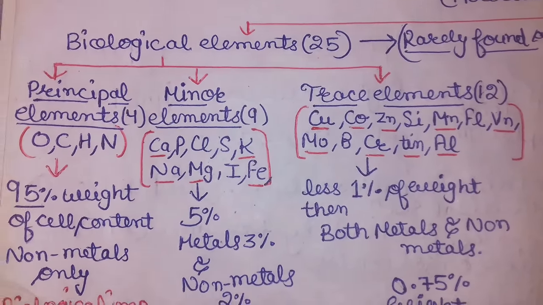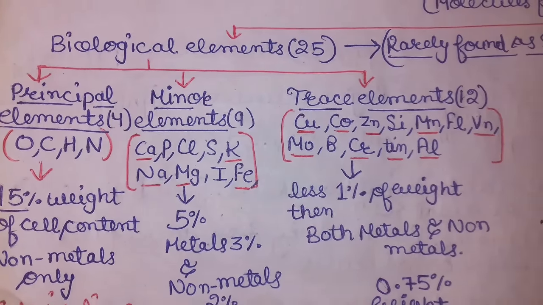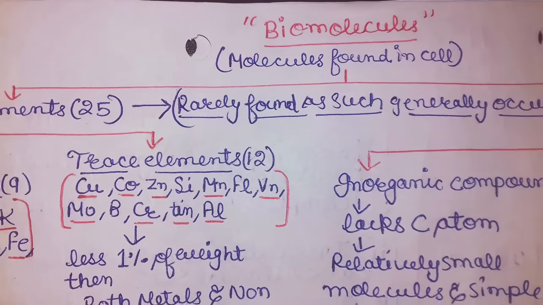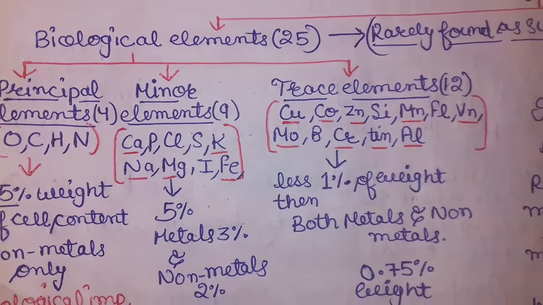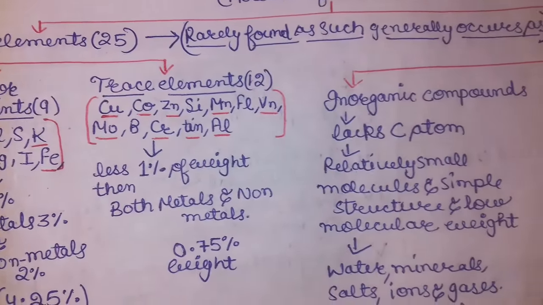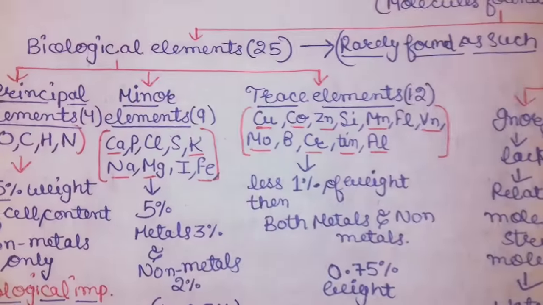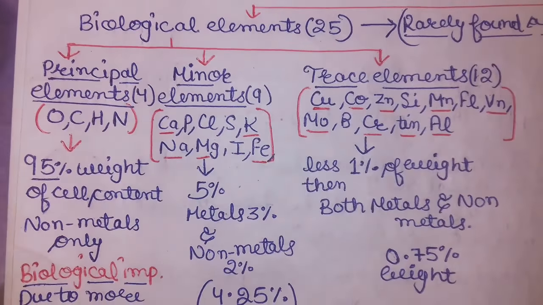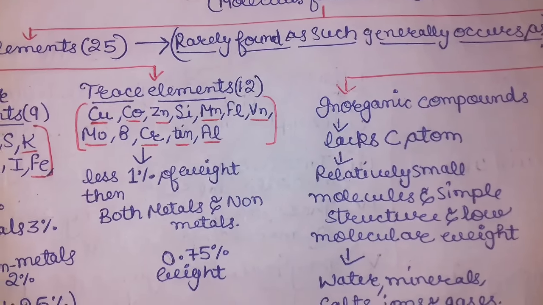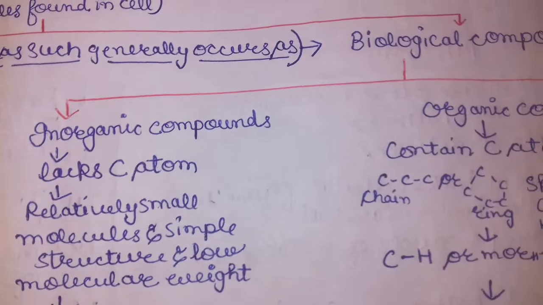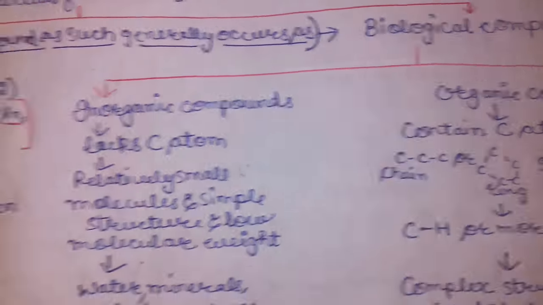Carbon, hydrogen, oxygen, fluorine, neon, these are the elements, and the biological elements are 25, which means the elements which are present in a cell are only 25. These biological elements, like carbon, hydrogen, nitrogen, oxygen, are rarely found in a general, single form. So these are mostly present in biological compounds. That we will see after this.